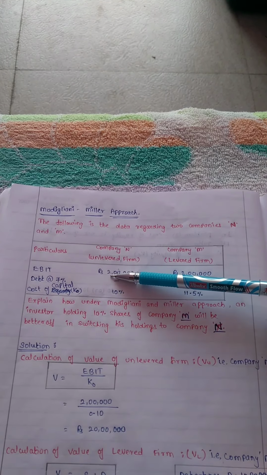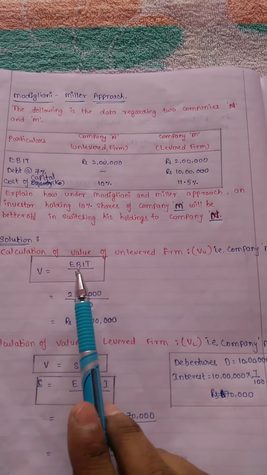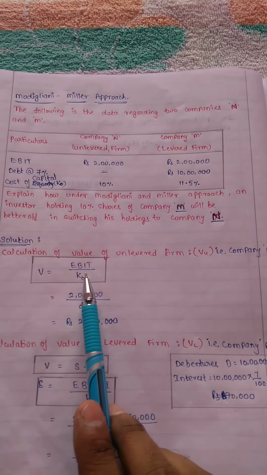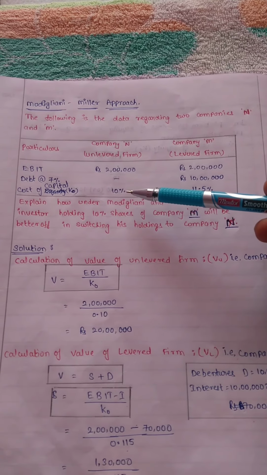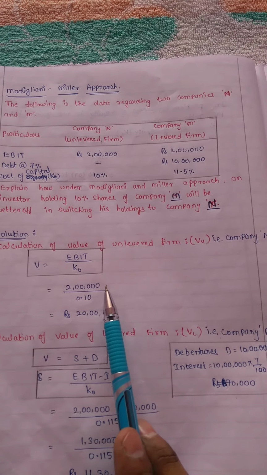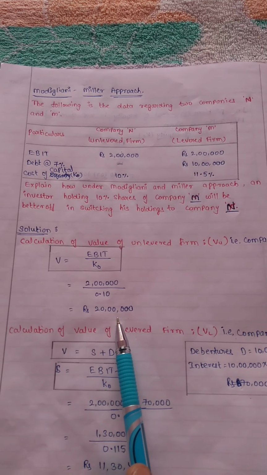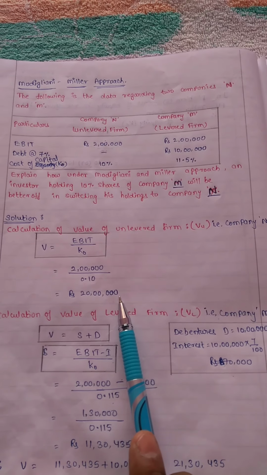Okay, so look here, calculation of the solution. First, calculation of the value of the unlevered firm. Unlevered firm means company N. Value V is equal to EBIT divided by cost of capital, that is K naught. EBIT is 2 lakhs, divided by the cost of capital 10%, that is 0.10. So 2 lakhs divided by 0.10 is equal to 20 lakhs. So the value of the unlevered firm is rupees 20 lakhs.